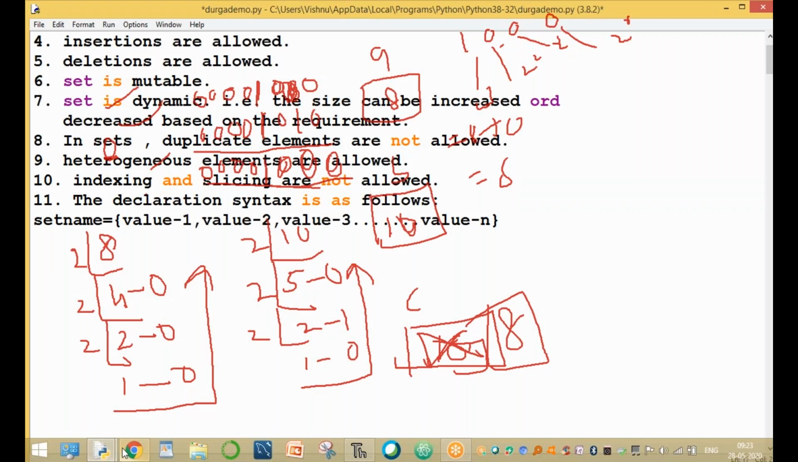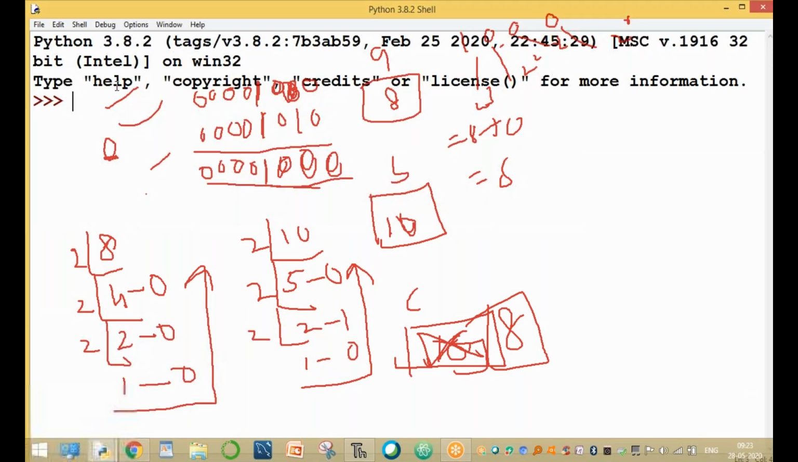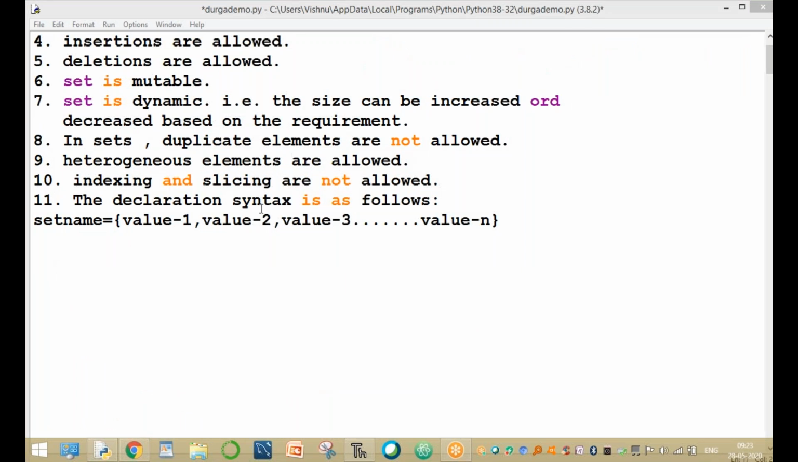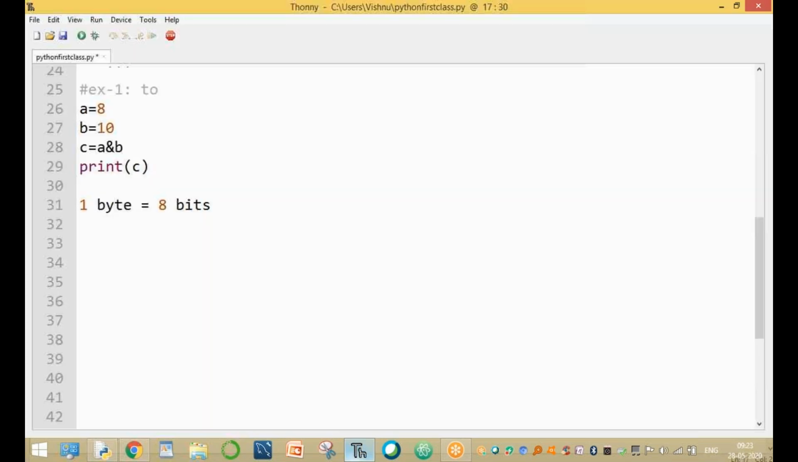Okay, let me explain just once again. A value equal to 8, B value equal to 10, C equal to A AND B. What is the value of C? The value of C equal to 8. Clear or not, guys? All of you? Now this is the bitwise AND operator.